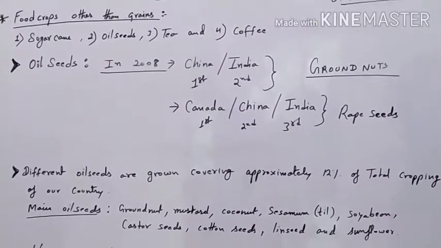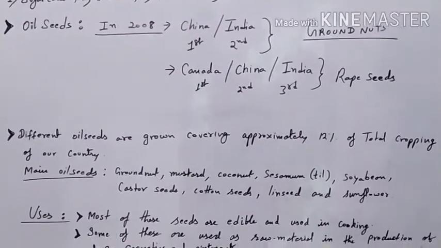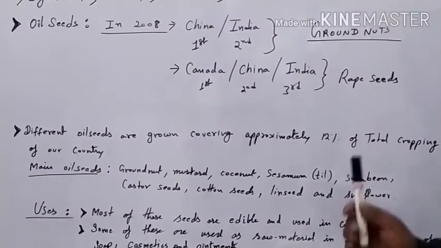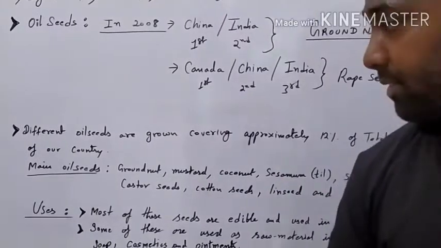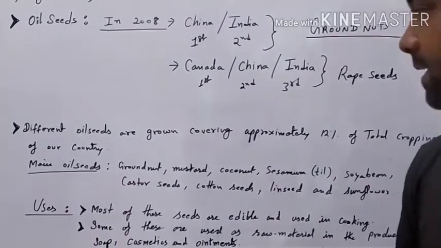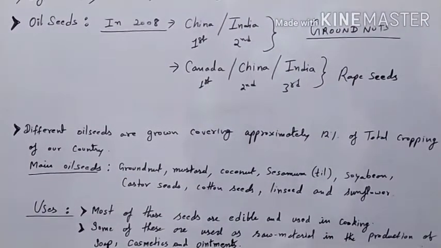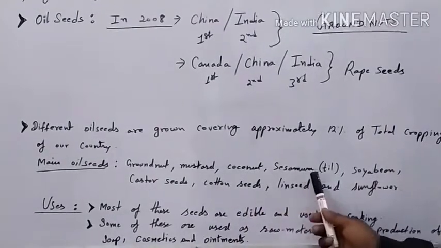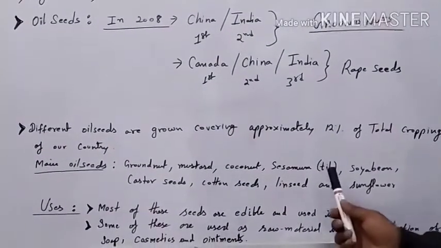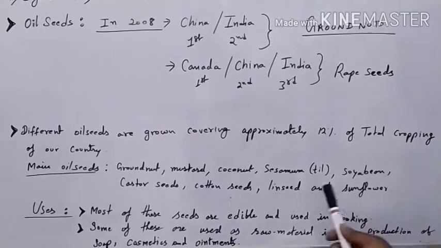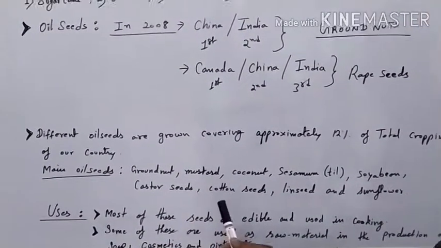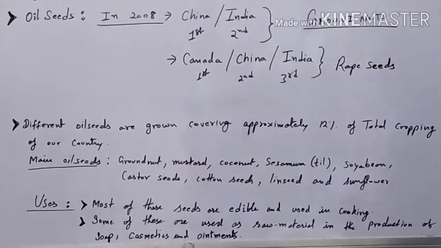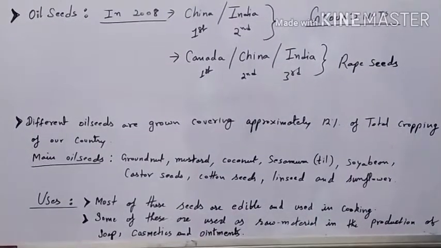Now let us understand what the different kinds of oil seeds grown in our country are. Different oil seeds are grown covering approximately 12% of the total cropping area of our country. Those are groundnut, mustard, cotton, sesame, which in the local language we also call til, then soybean, castor oil seed, cotton seed, linseed and sunflower. All these are the main oil seeds grown in our country.